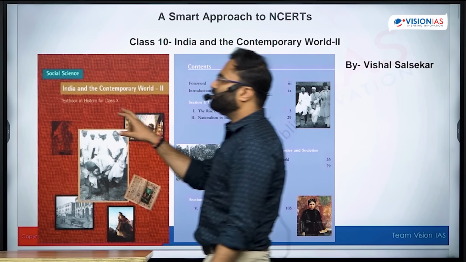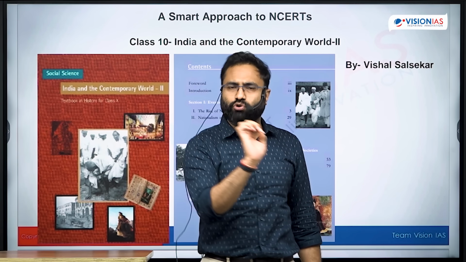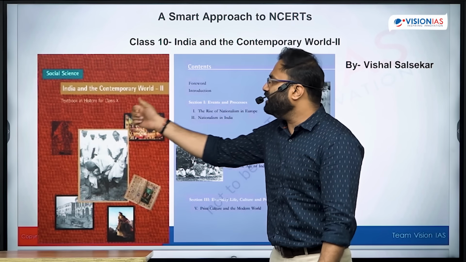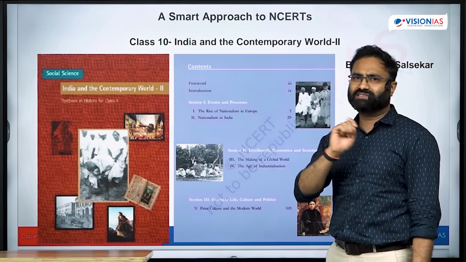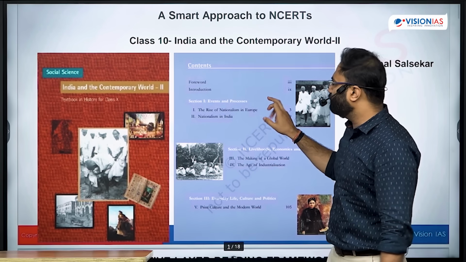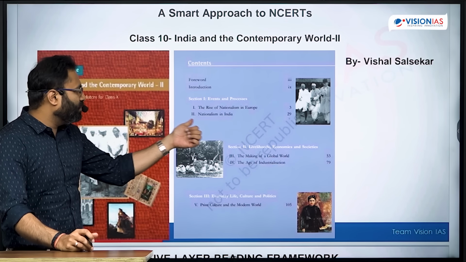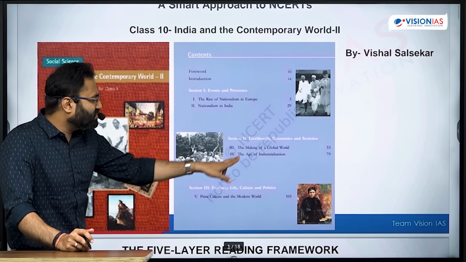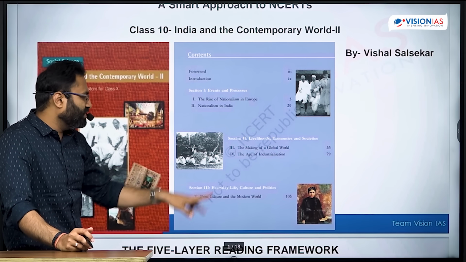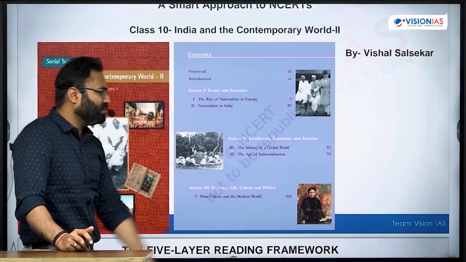So the NCERT we are going to discuss, regarding which the approach we are going to talk about today, is the India and the Contemporary World Part 2, class 10th ka NCERT hai. And then there are total 5 chapters. The chapters including the rise of nationalism in Europe, the nationalism in India, next is making of a global world, age of industrialization, and lastly the print culture and the modern world.